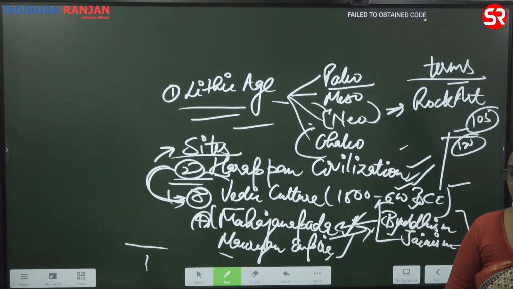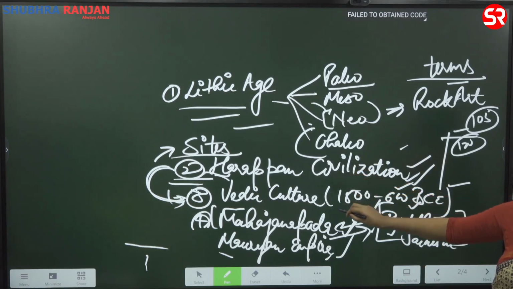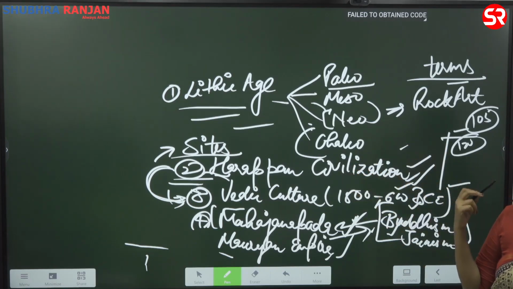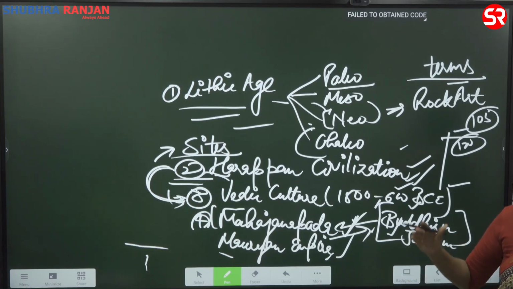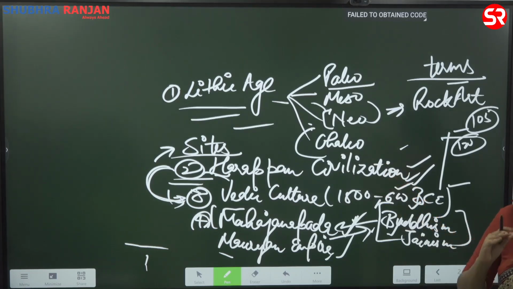When you are reading your newspaper and you find, okay, in Rakhigarhi this we have found, relate it with your static history. And if you understand the pattern, you will realize that whatever is in the news, they ask questions based on that. In 2019, our Prime Minister went to Mamallapuram and his pictures were on the front page of every leading newspaper, in front of the Great Penance Relief. The exact question was asked in prelims: where is the Great Penance Relief located?